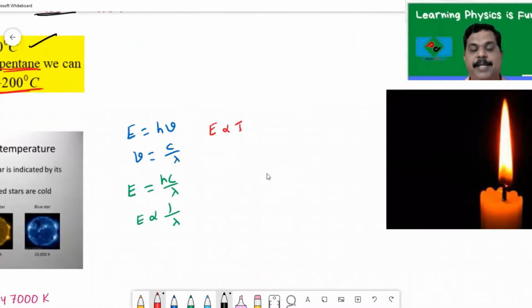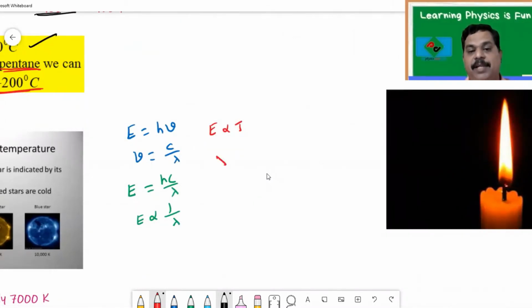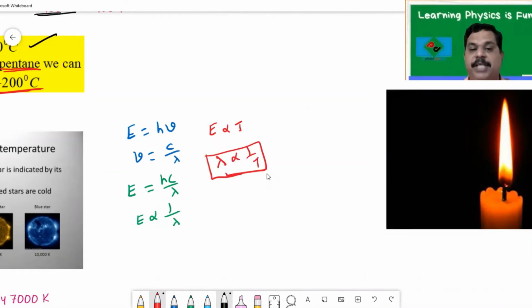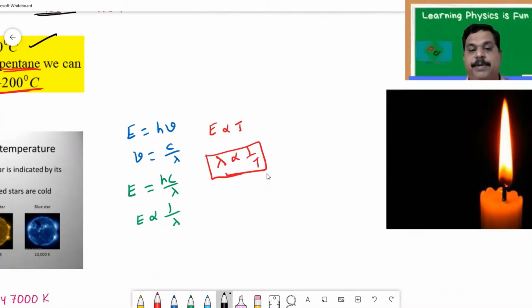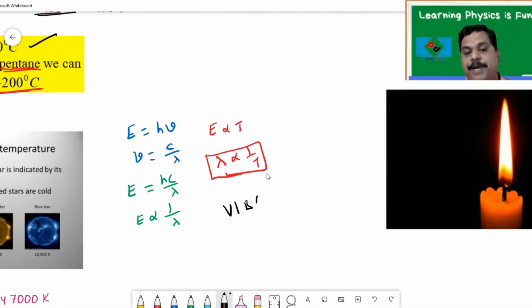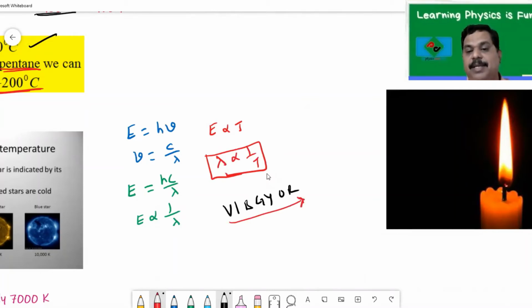So energy and temperature are directly proportional. If you combine them, wavelength and temperature are inversely proportional. That means the higher the wavelength of radiation, the lower the temperature. If I take this spectrum, we all know that from left to right, wavelength increases.